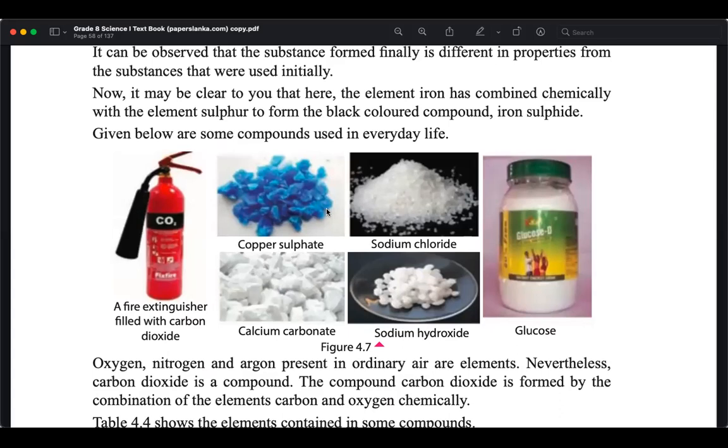Copper and sulfate together, copper sulfate. Sodium and chloride together, sodium chloride. Carbon, hydrogen and oxygen form glucose. Calcium and carbonate together, calcium carbonate. Sodium, hydrogen and oxygen, NaOH, sodium hydroxide.